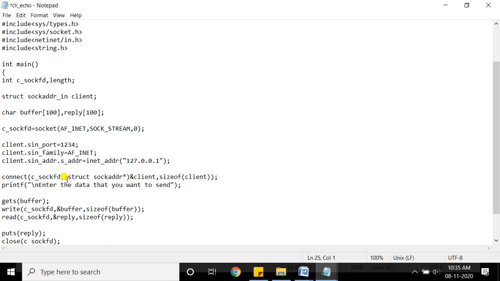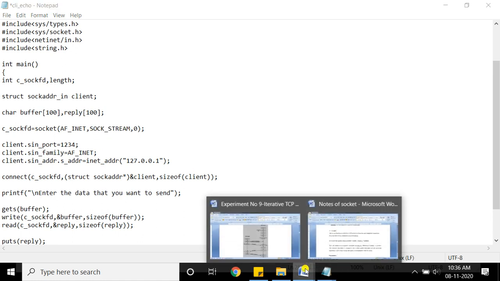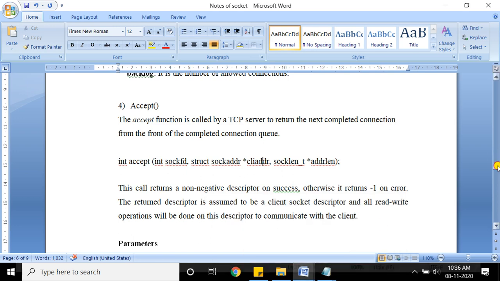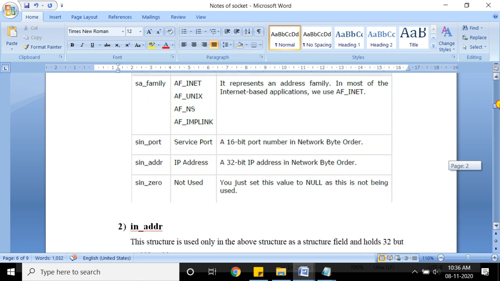Okay, and then the system call that you have to execute is socket. Socket has three parameters: family, type and protocol. So family is AF_INET. Type is stream socket because we are looking for TCP. The program that we are looking at now, client and server, is TCP programming. So I am using SOCK_STREAM. Okay, I showed you earlier up here. So see here, as there are two types of sockets.